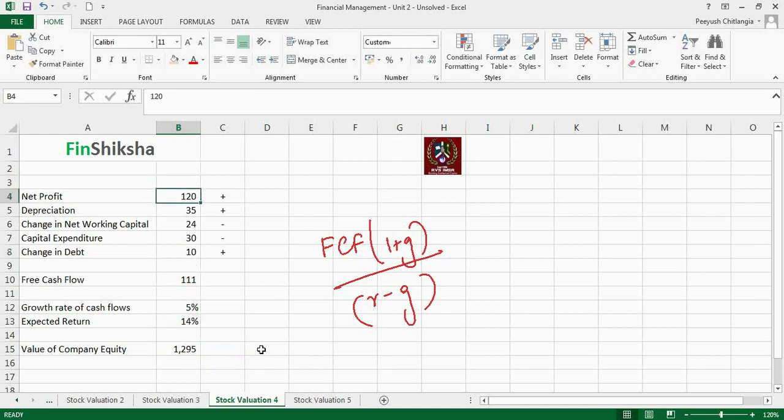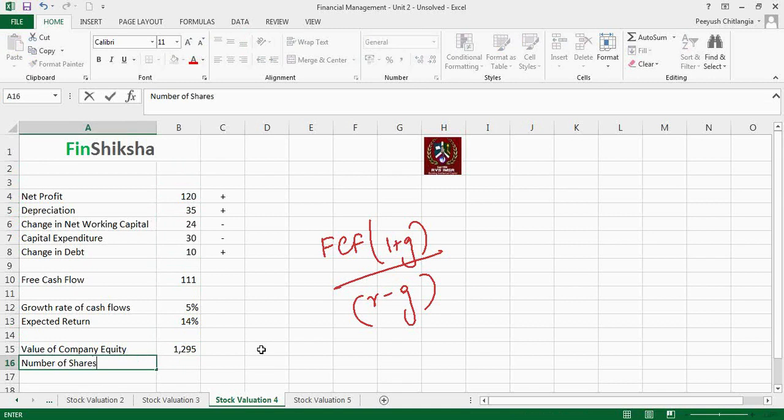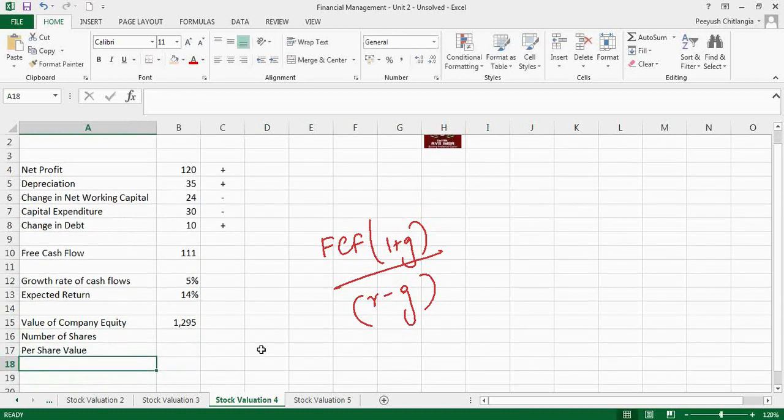Assuming that the unit here was rupees crore, the total equity value of the company will be rupees crore. And then if you have been given the number of shares of the company, you can divide that to find the per share value of the company's stocks, right?